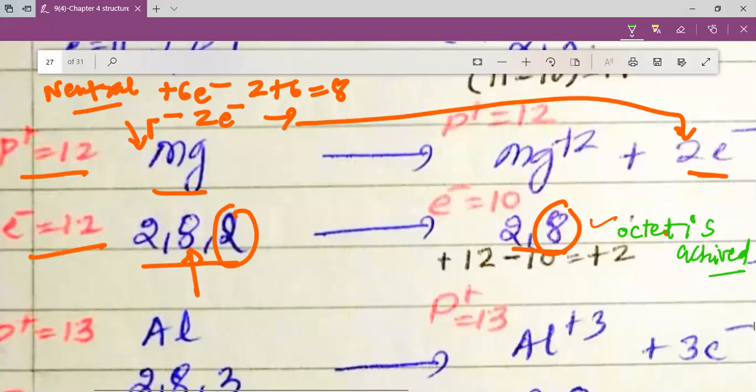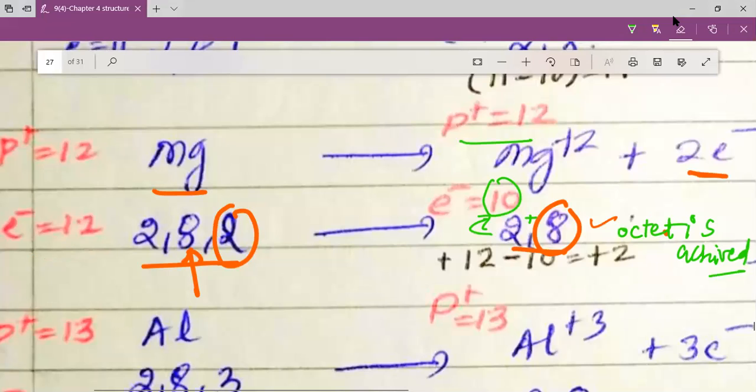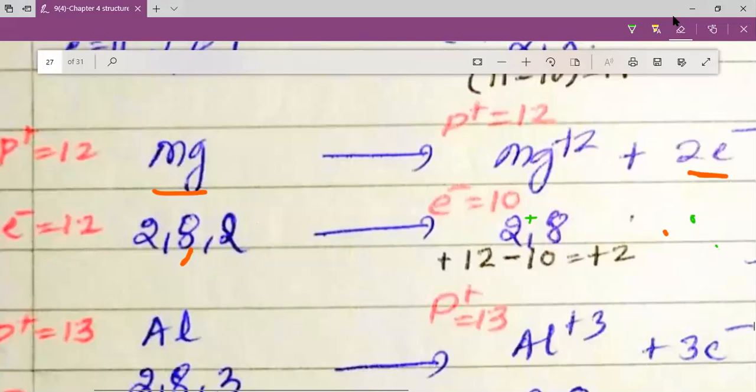Now when magnesium loses its 2 electrons, in the new situation the total number of protons is equal to 12, but the total number of electrons is 10. 8 plus 2 is equal to 10. So the charge we can calculate, my dear students, we know that charge is equal to what? Can you tell me the formula to calculate charge, dear students? What is the formula to calculate charge? Proton minus electron. Proton minus electron. Very good.